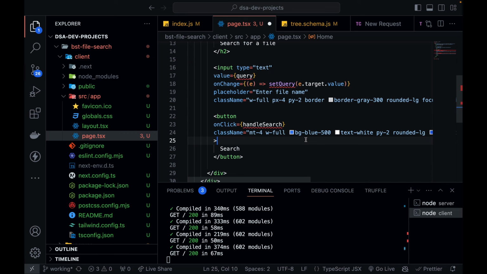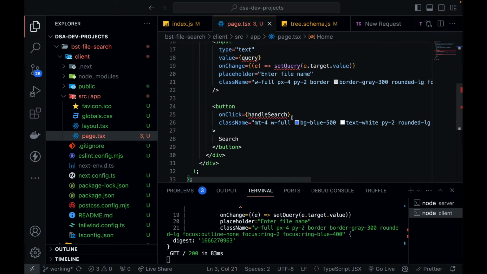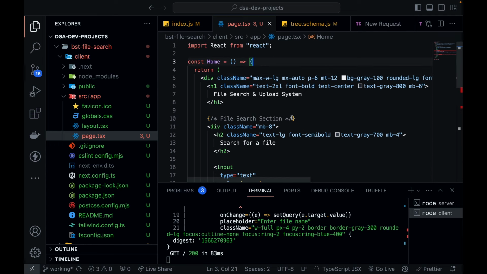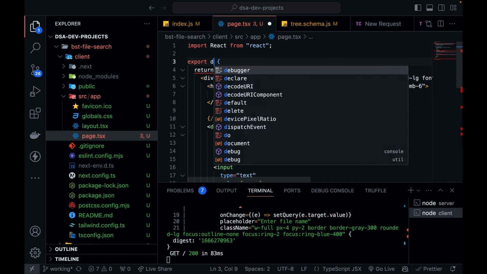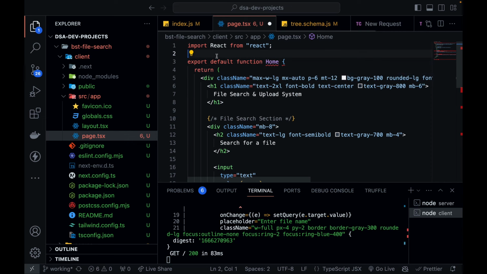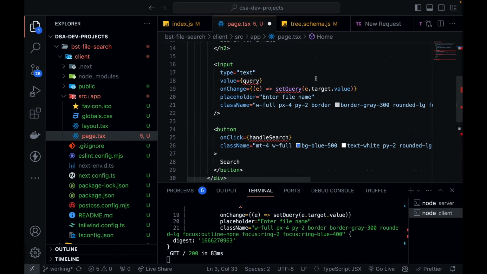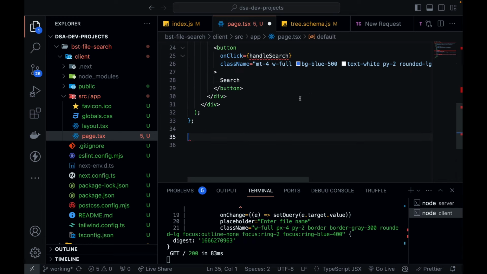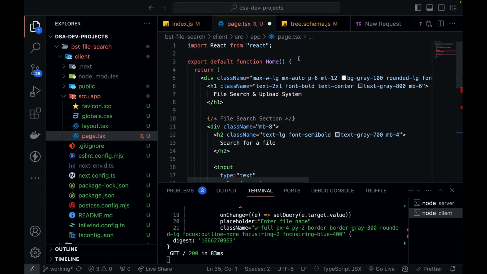Now let's just define the function so that we can actually render it and see the UI. So at the top, export default function home. Instead of just defining it as a constant home, we can define it like this: export default function home. Okay, and this will be a function home, and I don't think this is needed now. Yes, this is all looking good now.